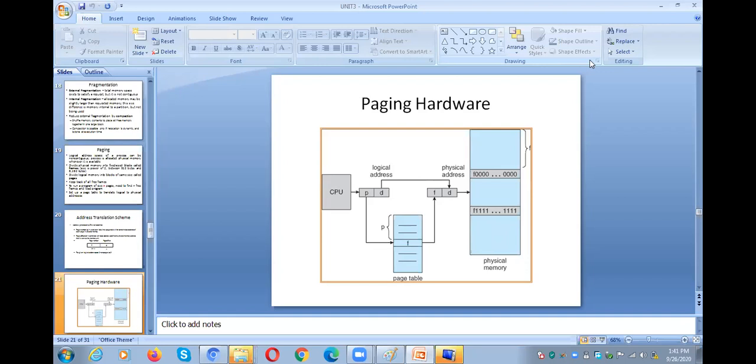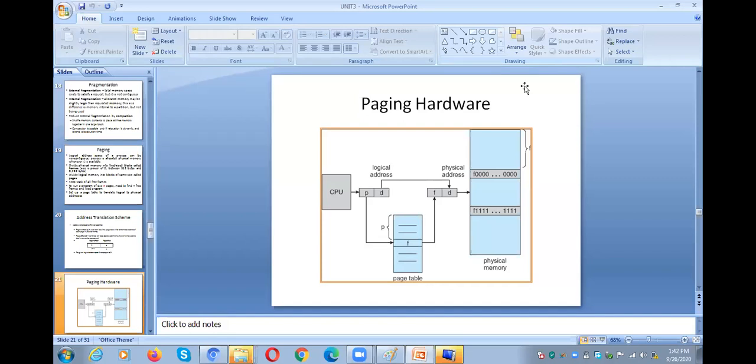What is a frame? A frame is a part of the main memory. That means we are dividing the main memory into frames and the logical memory into pages. We need to keep these pages into frames for execution. Who is responsible for executing a process? The CPU is responsible for executing a process.